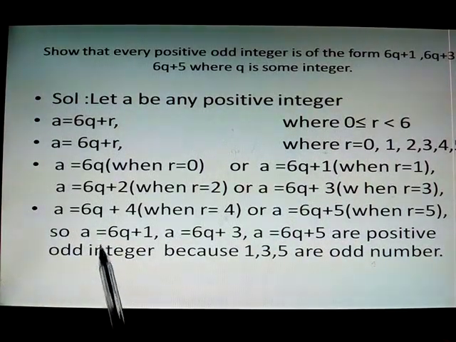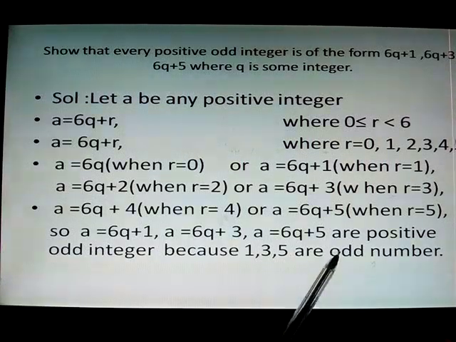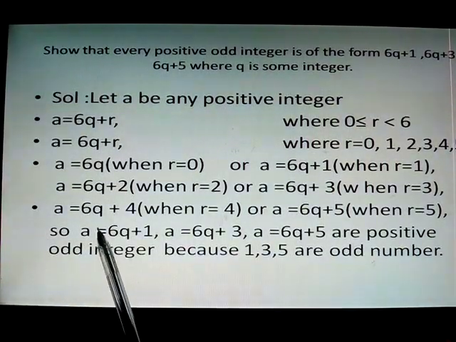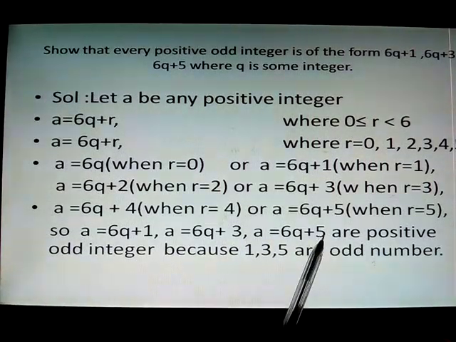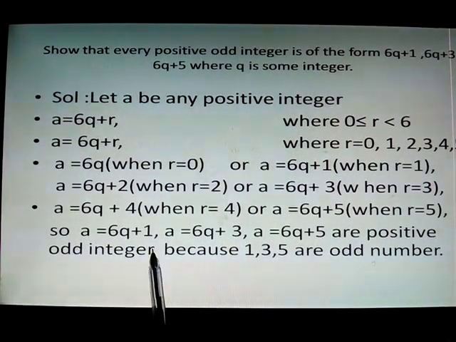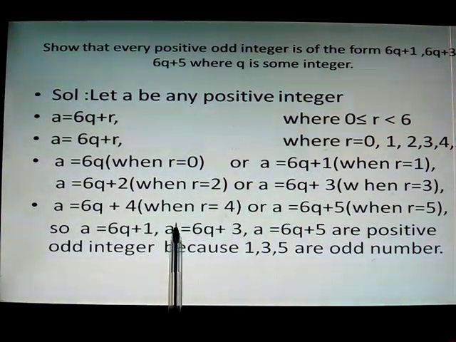So we know that 1, 3 and 5 are odd numbers. So we can write A equal to 6q plus 1, 6q plus 3, 6q plus 5 are the positive odd integers. So that's all. Thank you and have a nice day.